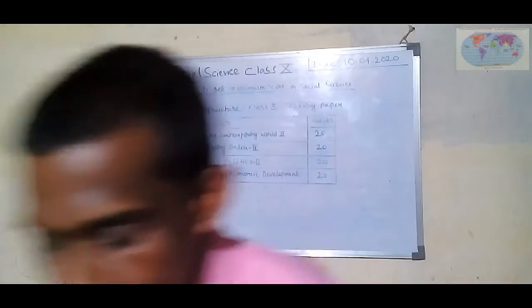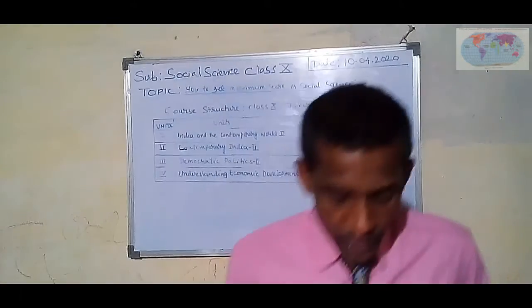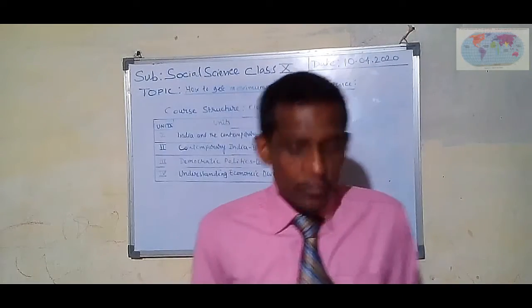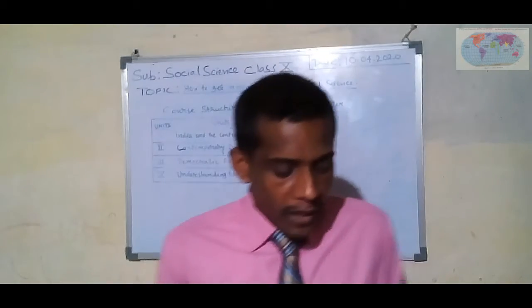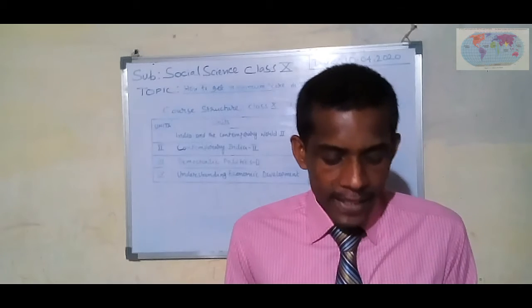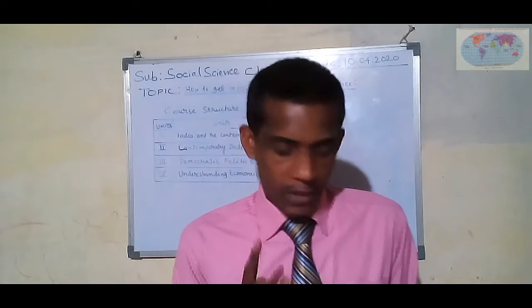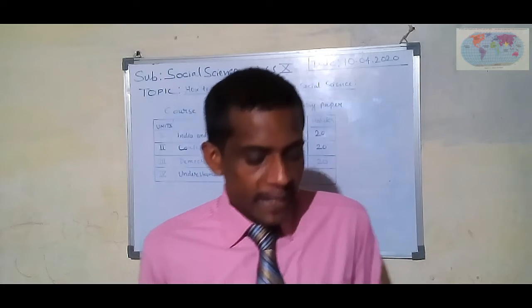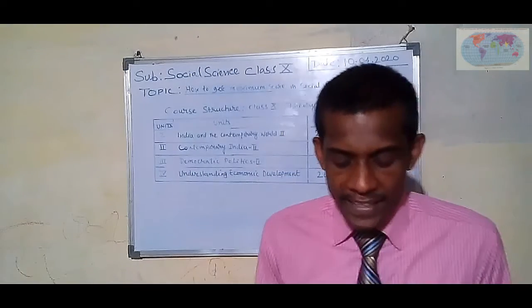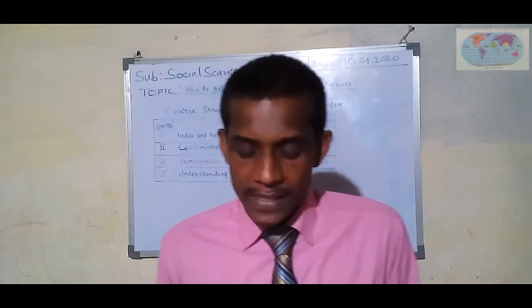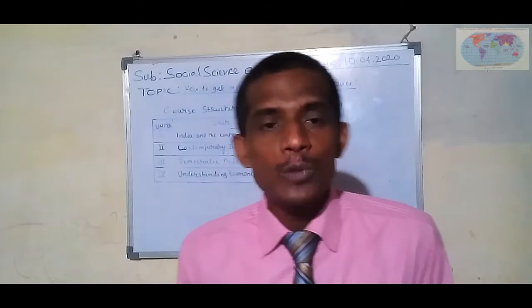Now I am discussing some tips. How to prepare for the board examination? Read the NCERT textbook thoroughly according to the CBSE syllabus. One of the most important points: don't skip a single line from the NCERT textbook, which will help you especially for short answer type questions.